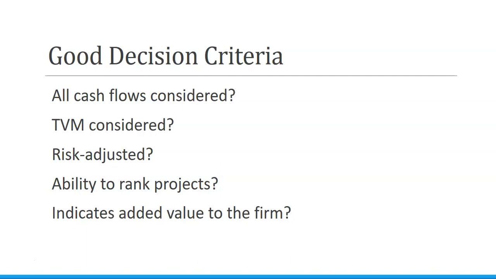How do we rank our projects in order? Can we afford to take on every single project that has positive cash flows, or do we rank them by emergency or by preference, or which one has the highest cash flows? And how do we decide what is more valuable to our firm when we're making decisions?